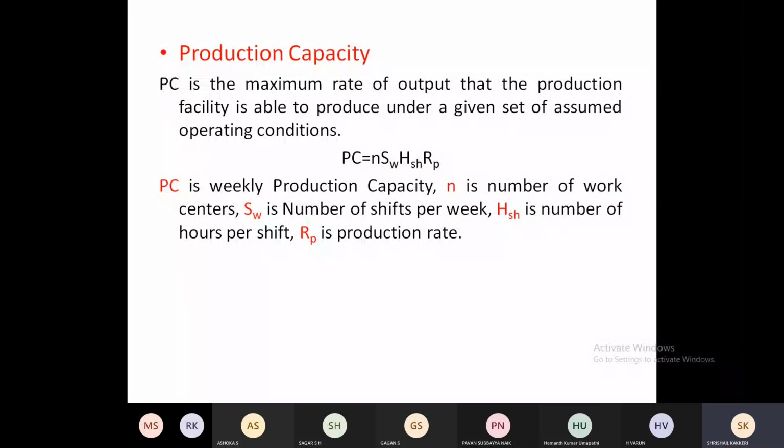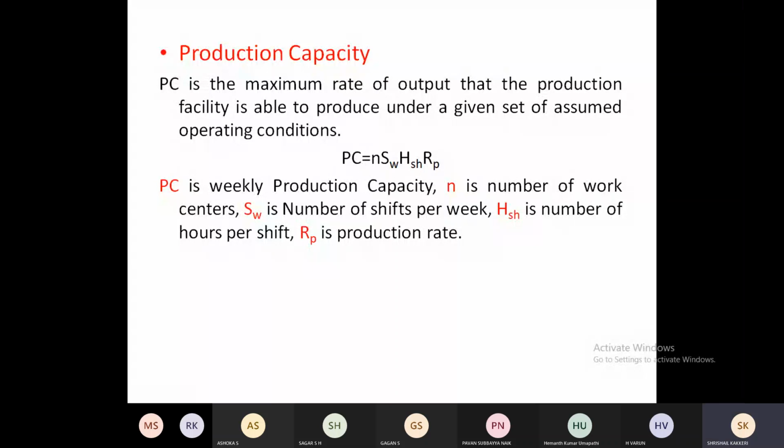So number of working hours, and Rp is the rate of production. Please look into this. The rate of production, number of working hours in a shift, number of shifts in a week, and number of work centers, all these together will decide the production capacity. The production capacity is the maximum output any industry can give or yield with a given set of operating conditions. That will be called the production capacity.